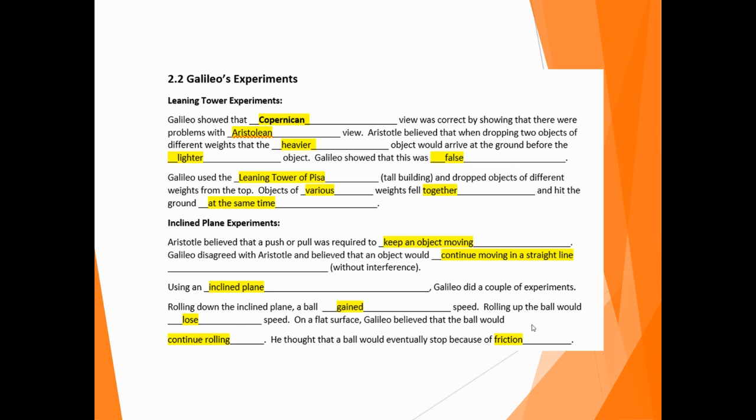Using an inclined plane, Galileo did a couple of experiments. Rolling down the inclined plane, a ball would gain speed. Rolling up, the ball would lose speed. On a flat surface, Galileo believed that the ball would continue rolling, and he thought that a ball would eventually stop because of friction.